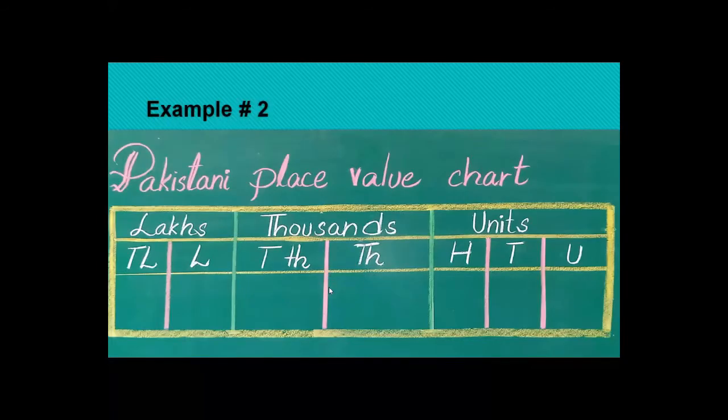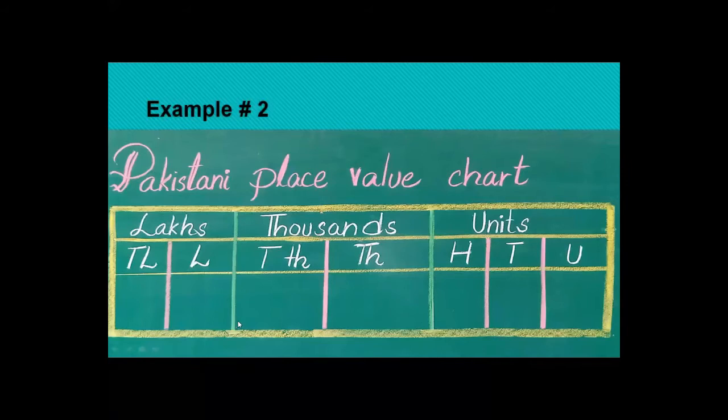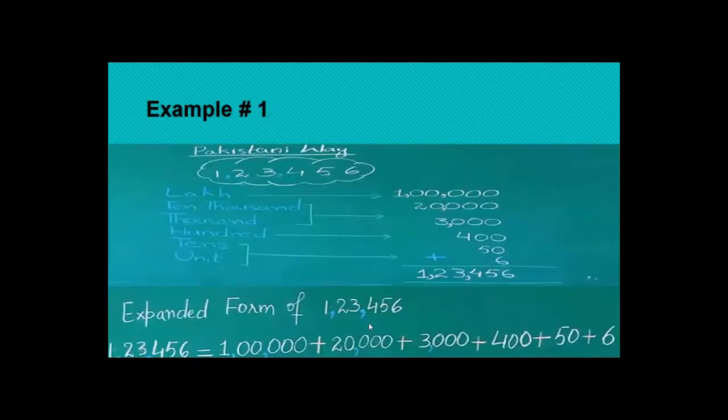Then 1000 and 10,000. In the thousands group there are 2 places, one is 1000 and another is 10,000. Then the group ends here and we put a comma here. Now the next is lakhs. Lakhs consist of 2 places, one is lakh and another is 10 lakh. But here we only have a single digit because we read 6-digit numbers, so it comes at the place of lakh.